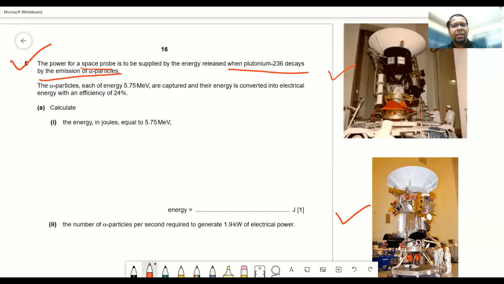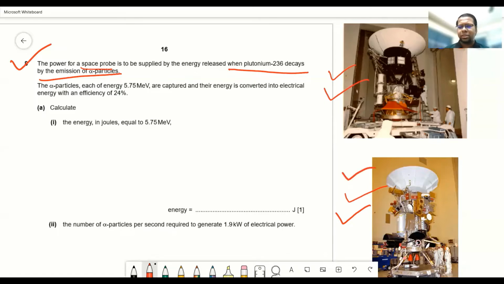Okay, and this Voyager 1 took 3 years to reach close to Saturn, and this space probe called Cassini-Huygens took 7 years to reach Titan, one of the moons of planet Saturn. But it took a different route.